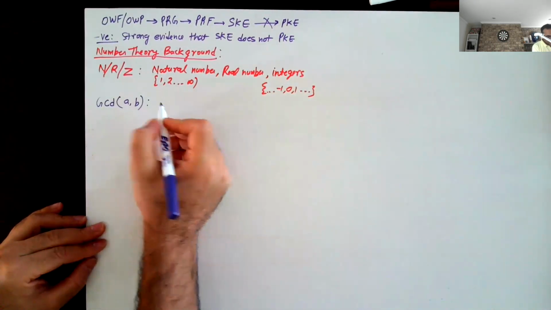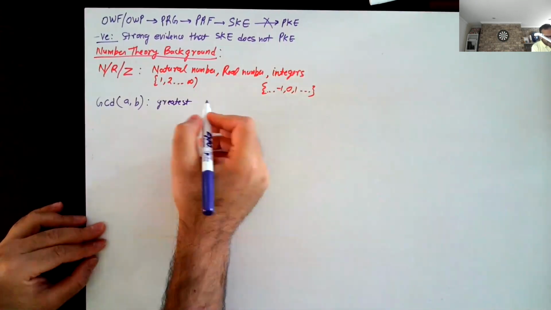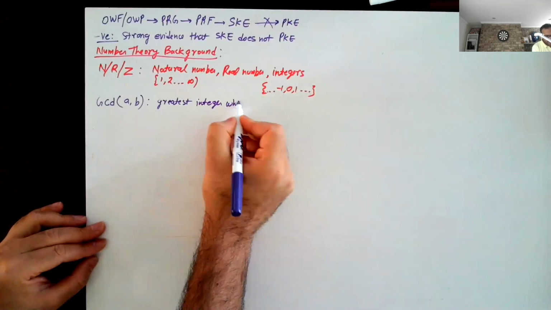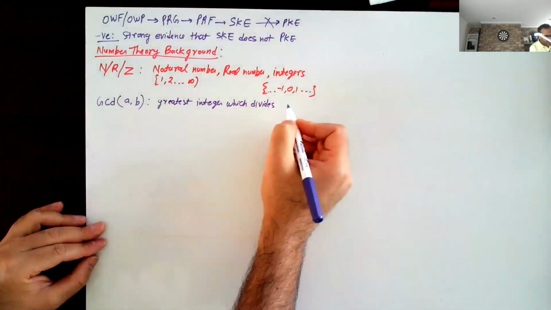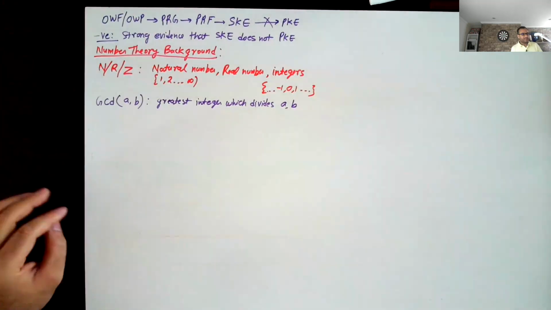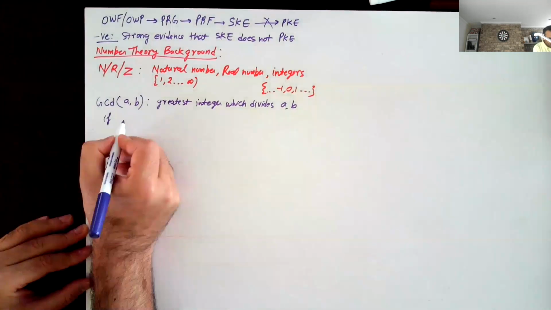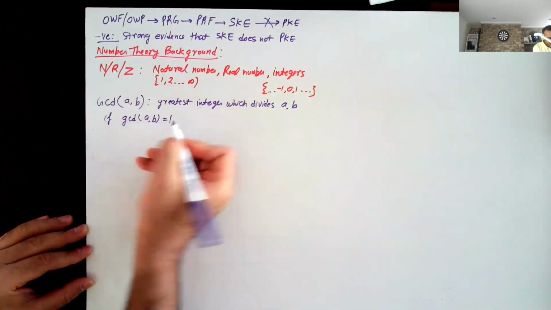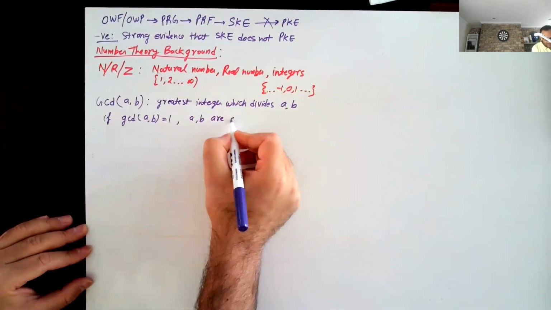This is just the greatest integer which divides A and B. If GCD of A and B is 1, we say that A and B are relatively prime.